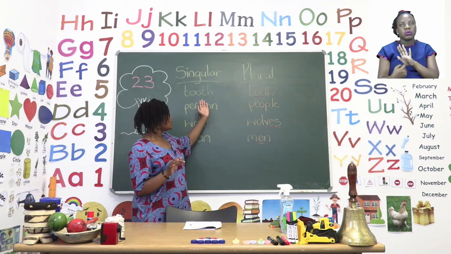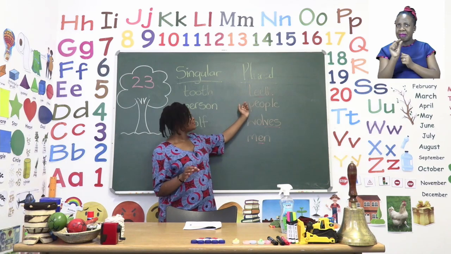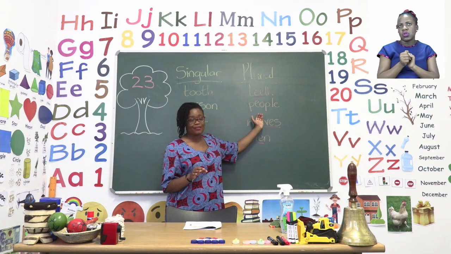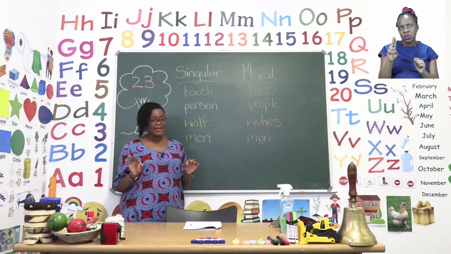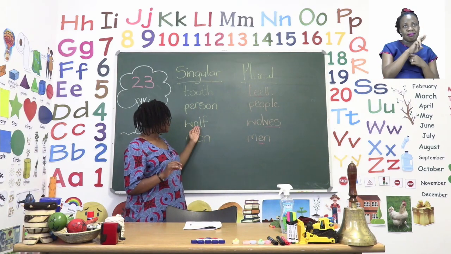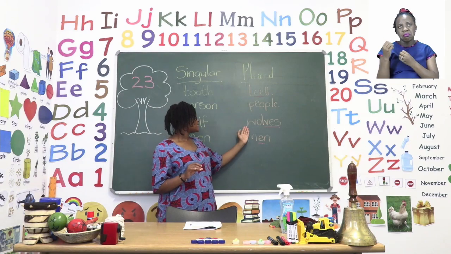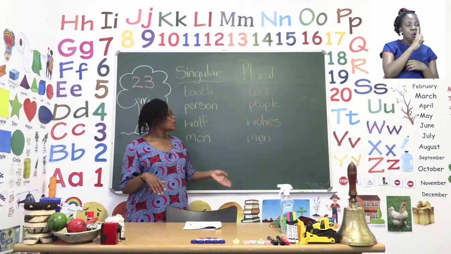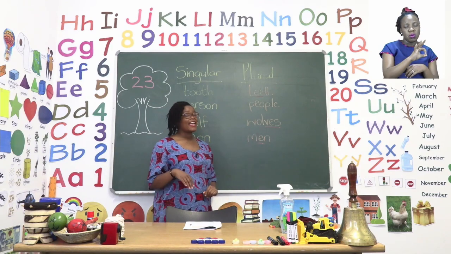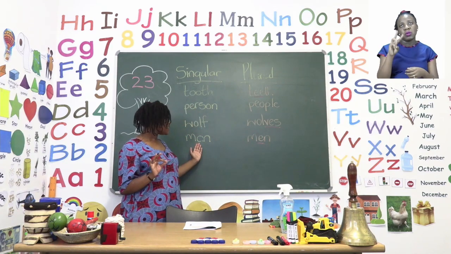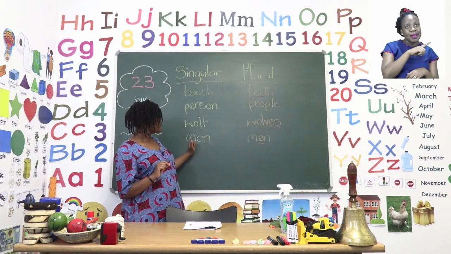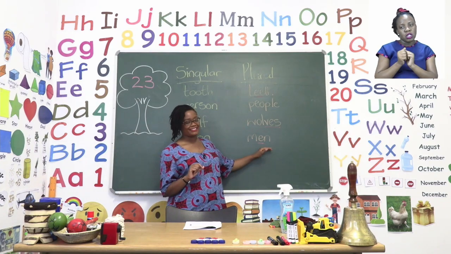We already saw that tooth changes to teeth, person changes to people, one person, many people. Wolf turns into wolves, one wolf, many wolves. And then man changes to men, one man, many men.